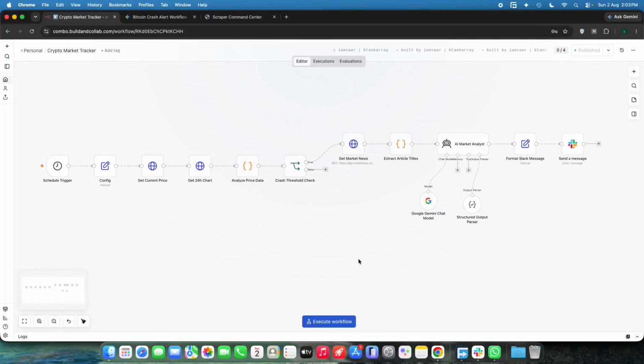I built this n8n automation system that delivers real-time and news-aware crash alerts for your preferred cryptocurrencies, for example Bitcoin or Ethereum or some other cryptocurrencies that you actually prefer to buy at discounted prices. The workflow combines sudden price drops with AI analysis of live market news regarding the particular currency.